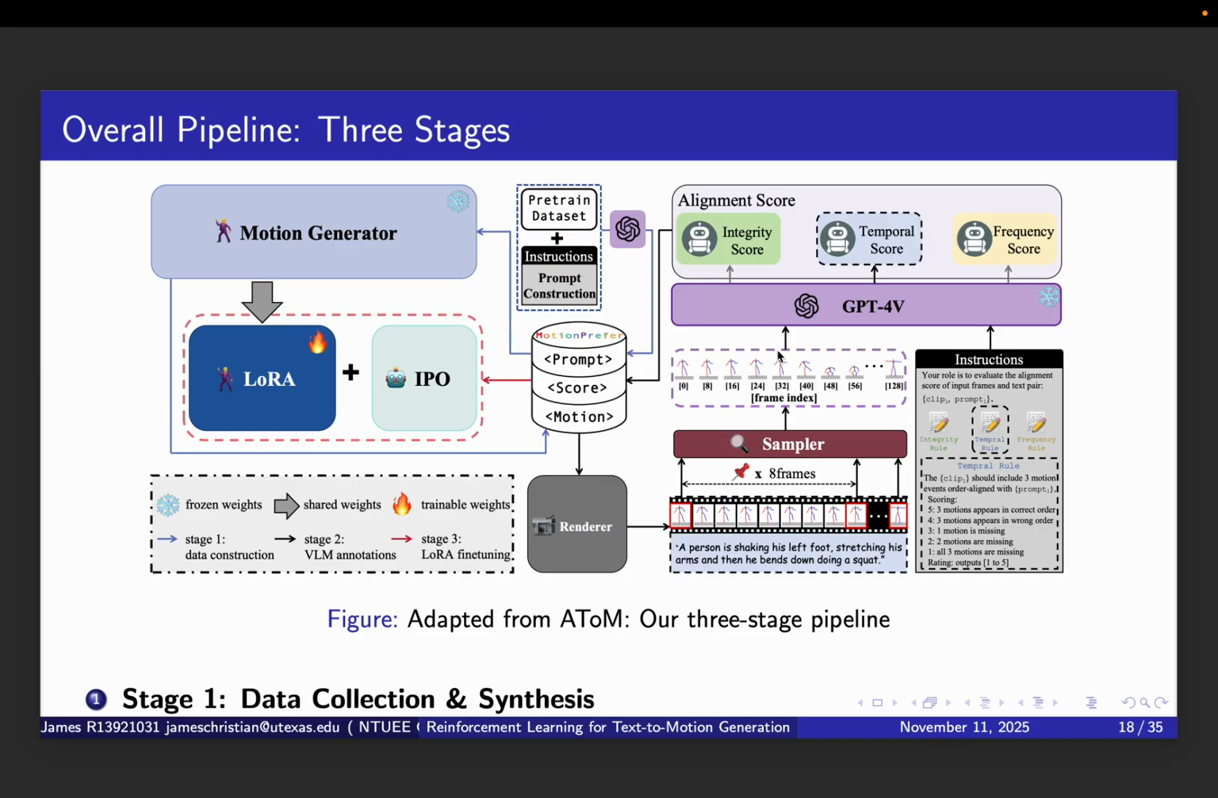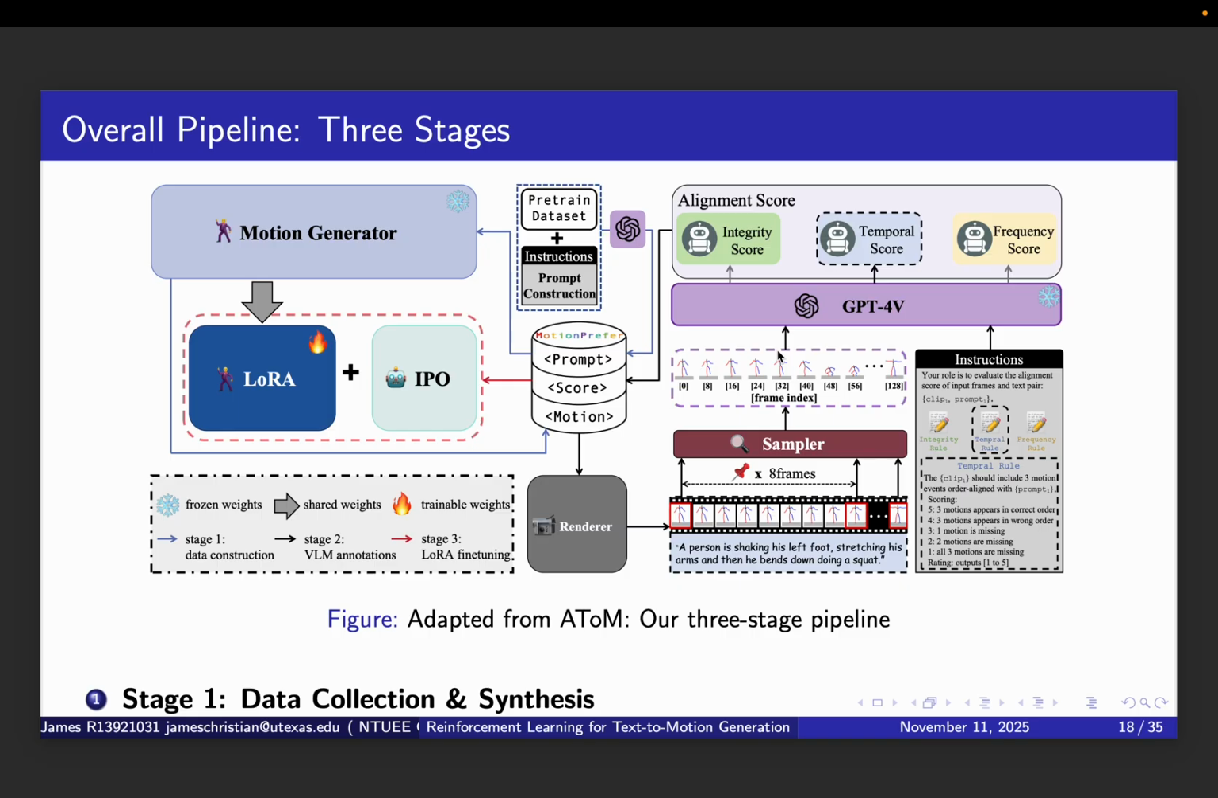Now let me present our proposed method. We will follow a three-stage pipeline adapted from ATOM but with important extensions. Stage 1 is data collection and synthesis. We will generate diverse text prompts ranging from simple single action descriptions to complex multi-event sequences. For each prompt, we will produce multiple motion candidates using the base model, and optionally, this is a stretch goal, we will extract motion from videos for specialized domains like Tai Chi.